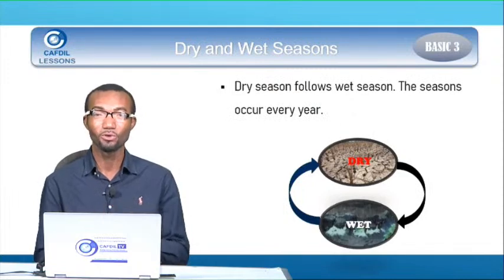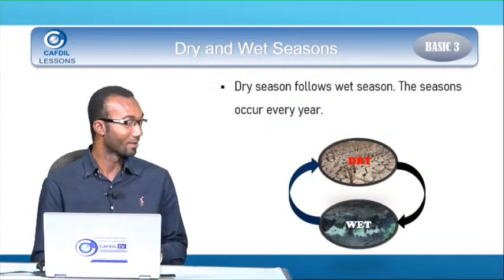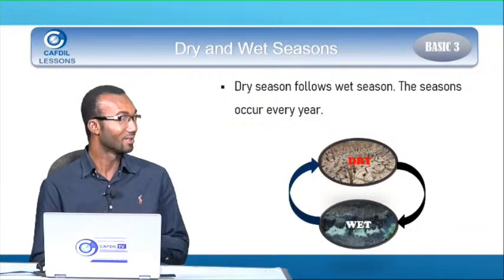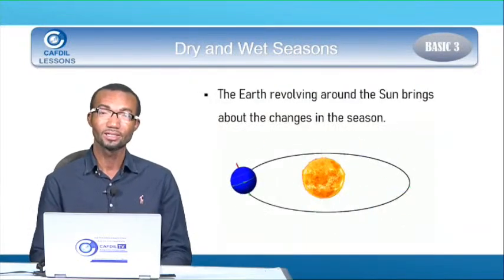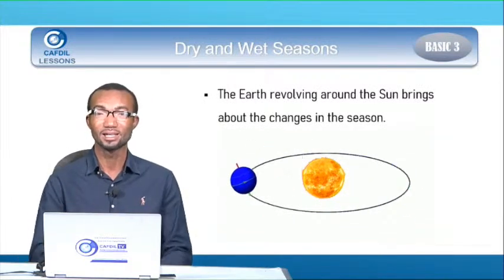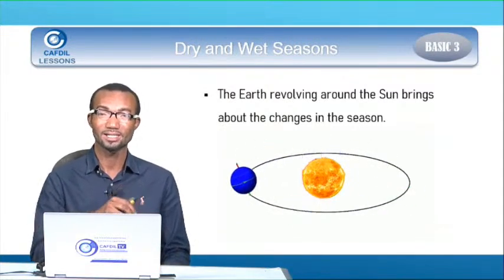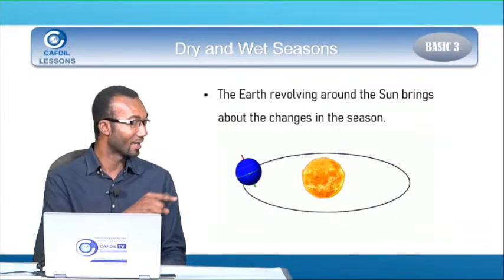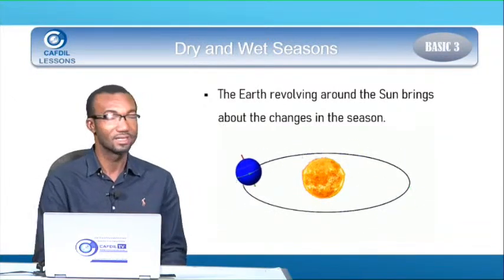Dry season follows wet season. The seasons occur every year. So Kate, remember, dry season follows the wet season. The seasons occur every year. And Kate, what brings about the seasons, the dry season, the wet season? The earth revolving around the sun brings about the changes in the season.